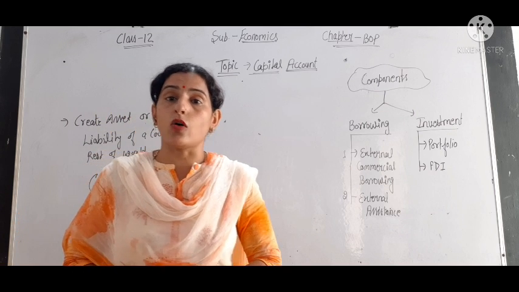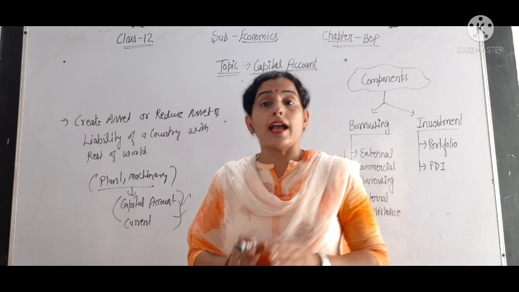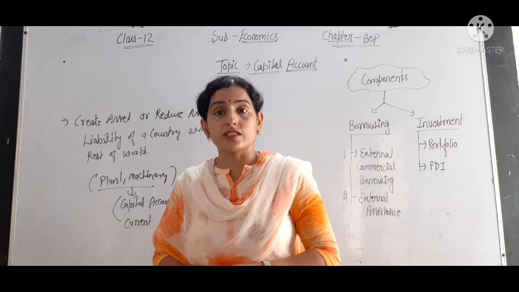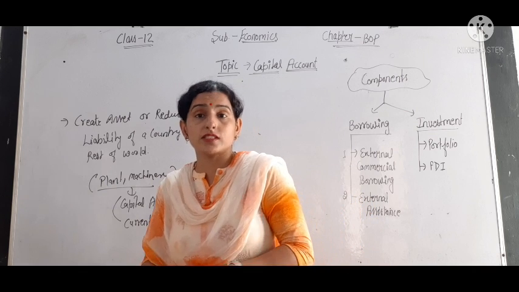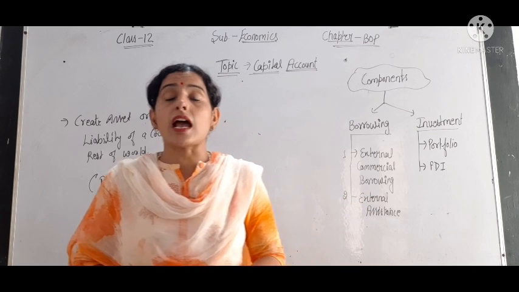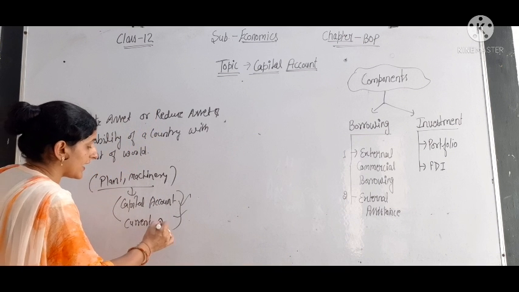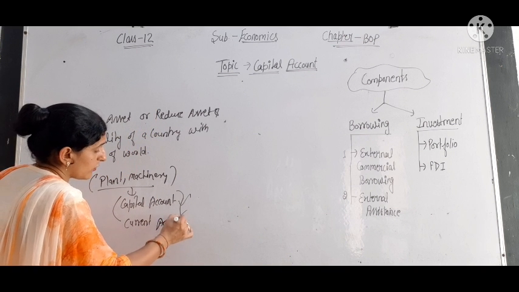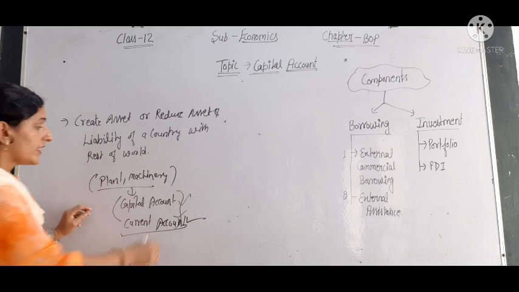In the current account we include export and import of visible goods. Plant and machinery are visible goods, so export and import of these goods are always included in the current account.